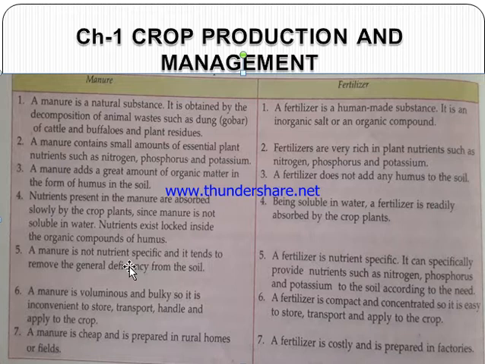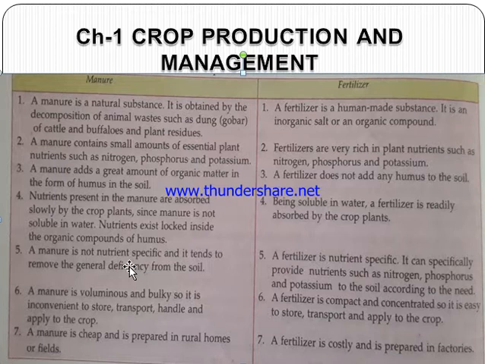And my last topic is the difference between manures and fertilizers. Manures are natural substances. Fertilizer is a human-made substance. Manure contains a small amount of essential nutrients. Fertilizer contains a rich amount of nutrients. Manure adds humus to the soil. Fertilizer does not add humus to the soil.